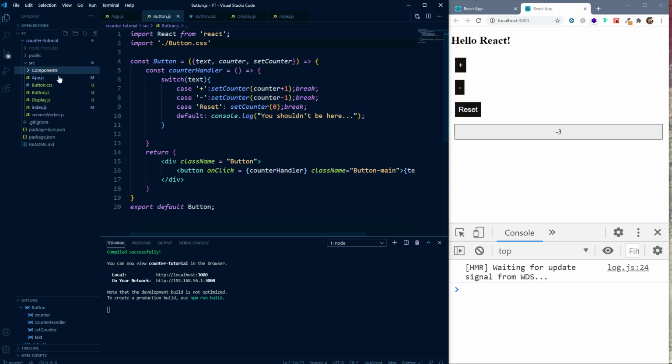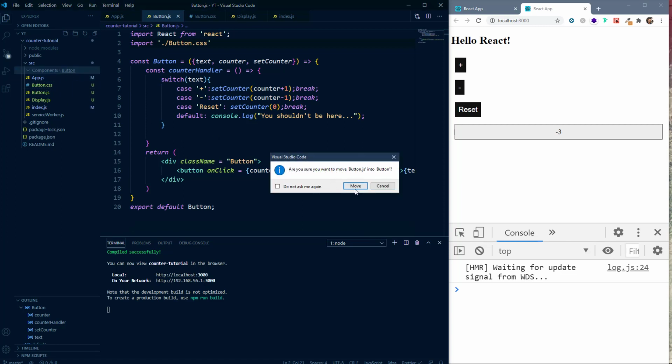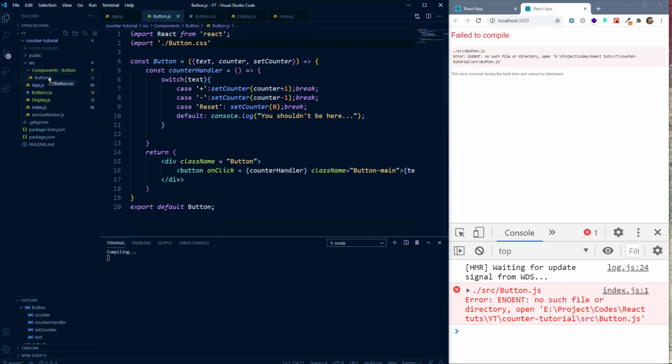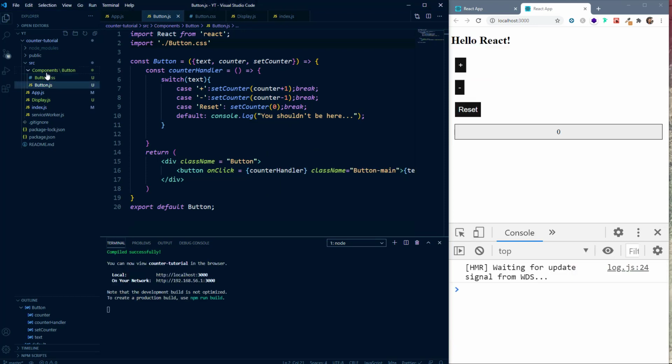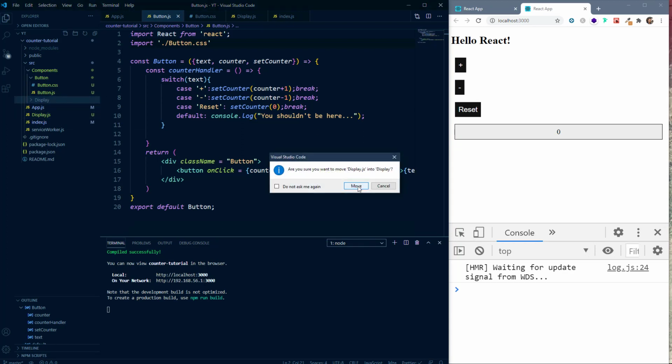Inside the components folder, we'll create another folder named button, and inside this button folder, we can keep this button.js and button.css file. Again, we will also create another folder inside our components folder, and we'll name it display. And here we'll keep this display.js file inside this display folder.